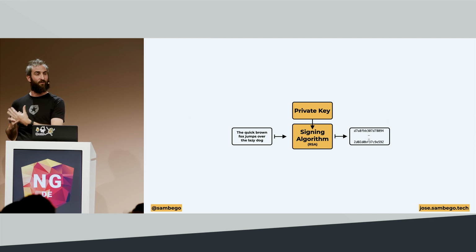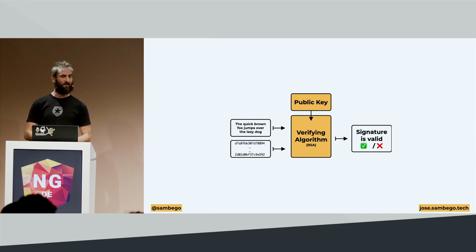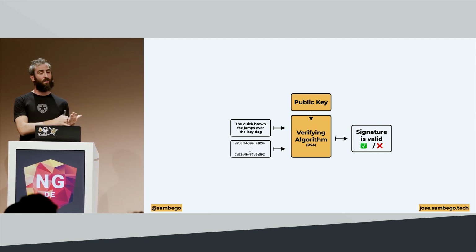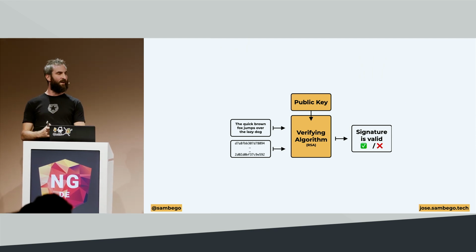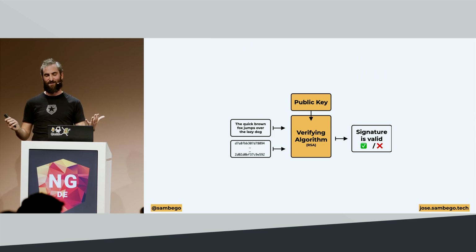You should never be able to get to the original input from that signature. It should only prove that somebody created that input, that signature. If you want to validate that signature, you're going to take the input again, together with the created signature that you want to validate, and run that through a verifying algorithm together with the public key related to the private key that created that signature. And if you input this correctly, you should see that it's either valid, or if it's not valid, you should see that it's not valid.